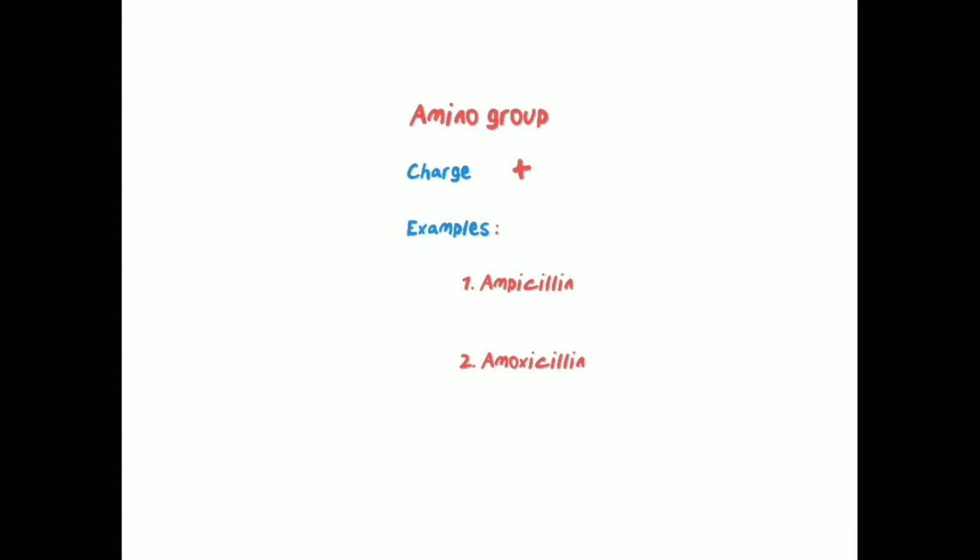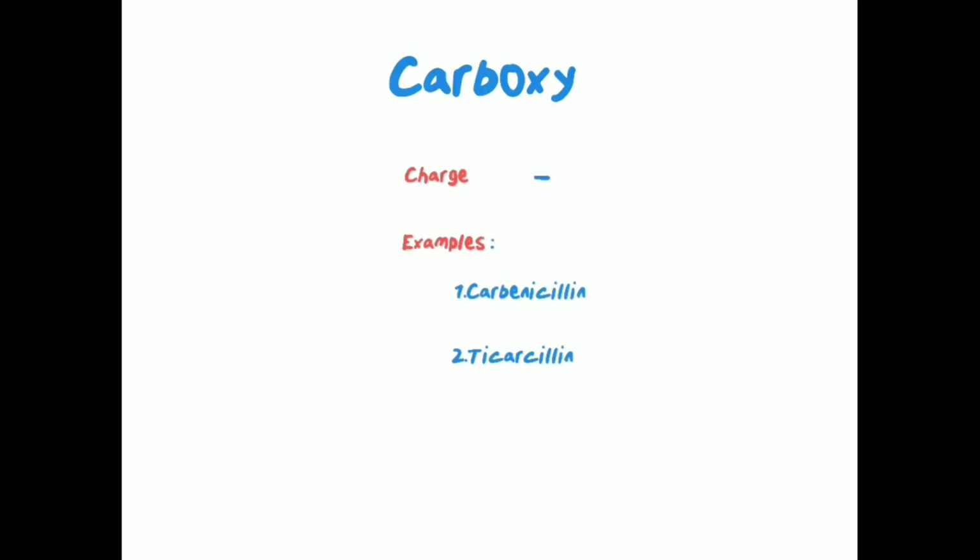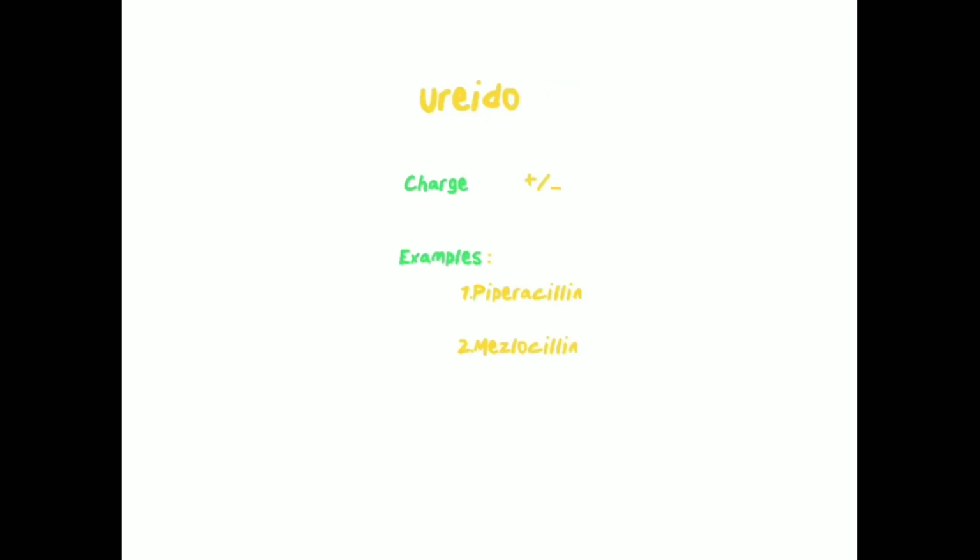These are a few examples under each group. Ampicillin and amoxicillin are examples under the amino group. Under the carboxy group, examples are carbenicillin and ticarcillin. The examples under the ureido group are piperacillin and mezlocillin. Before we go into detail on each subclassification, I'll talk about the mechanism of action of penicillin and pharmacokinetics.